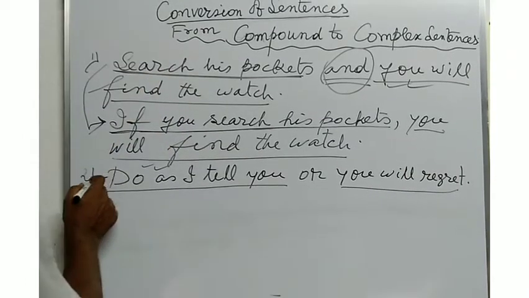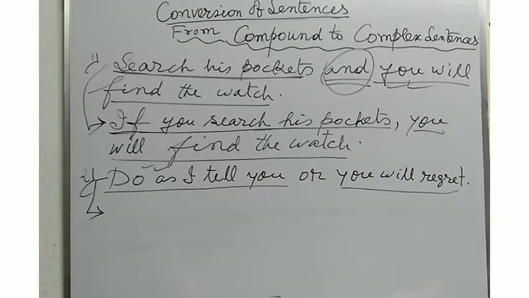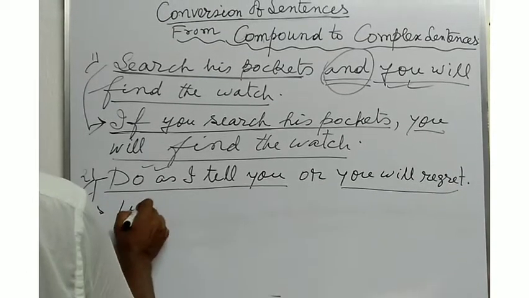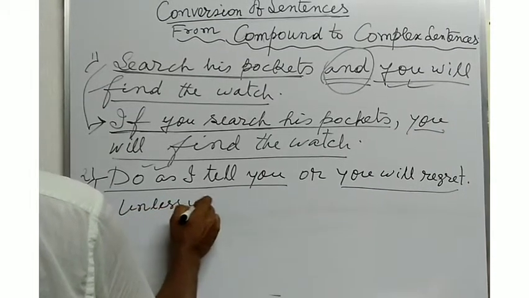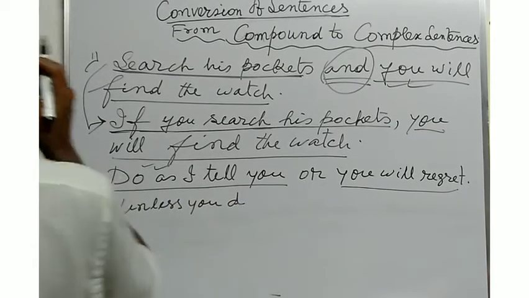Here, if you want to convert the sentence into a complex one, you will have to write the sentence in this way.